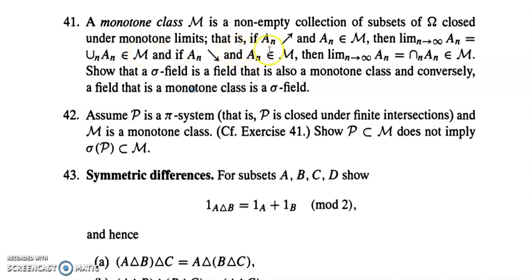That is, if An is increasing and An belongs to M, then the limit of An, equal to the union over An, belongs to M. And if An is decreasing and An belongs to M, then the limit of An, equal to the intersection over An, belongs to M. That is, it is closed under monotone limits. A sigma field is a field that is also a monotone class, and conversely, a field that is a monotone class is a sigma field.